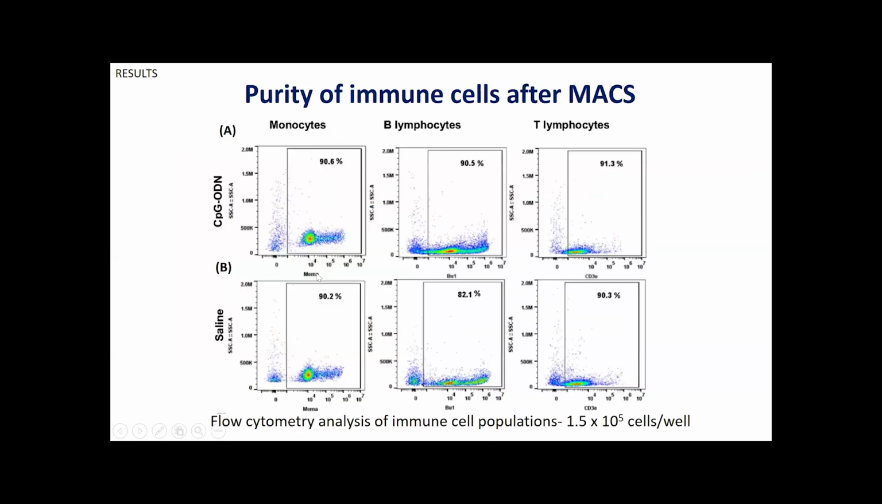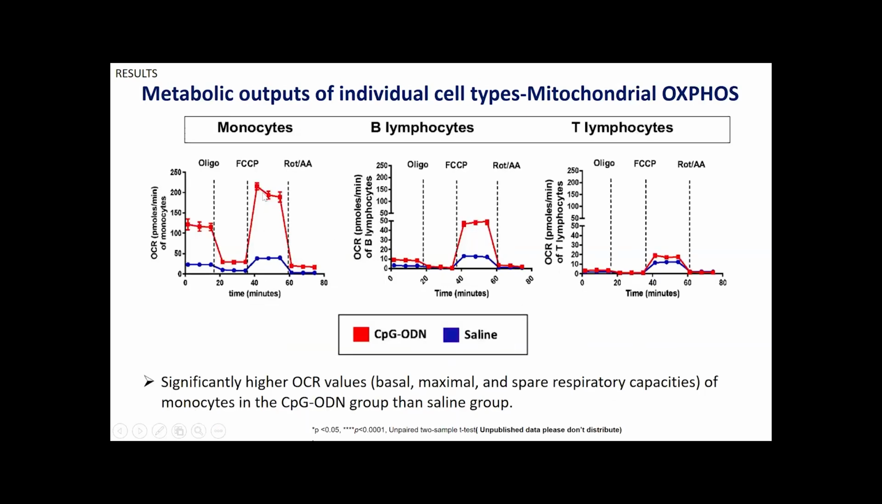And these are the flow cytometry results. We purified the immune cells, monocytes, B lymphocytes, and T lymphocytes, in both groups. And here it shows the metabolic outputs of individual cell types for mitochondrial OXPHOS. This line shows the basal respiration. Here's the maximal respiration. And you can see the monocytes have significantly higher OCR activity, or mitochondrial respiration, in the CpG group than in the saline group. In B lymphocytes, we have seen it is increased, and in T lymphocytes, we couldn't see much difference. So it means monocytes are playing a major role behind this activity.